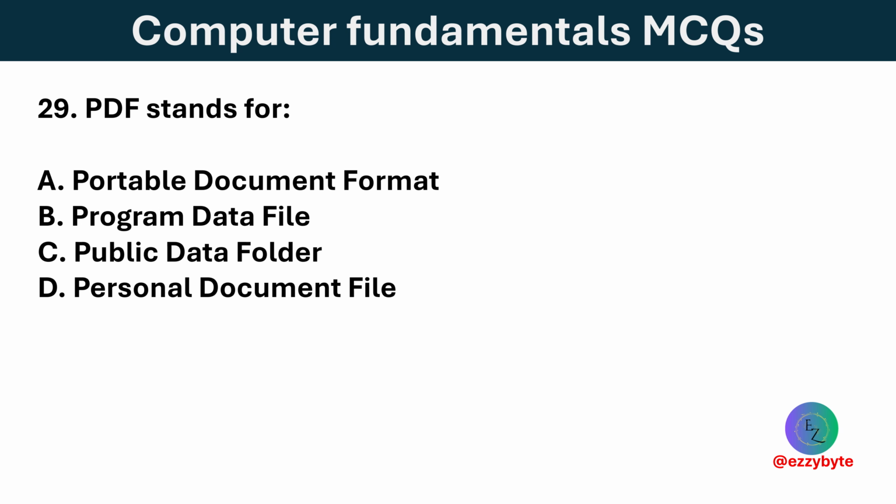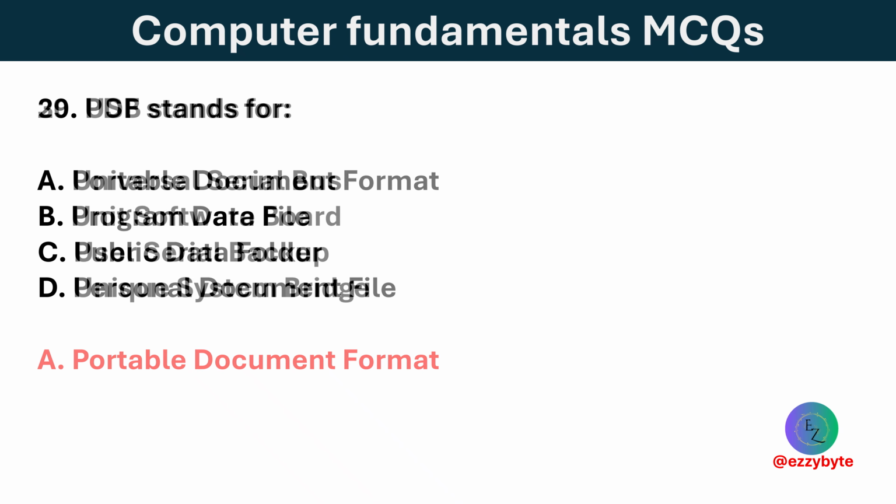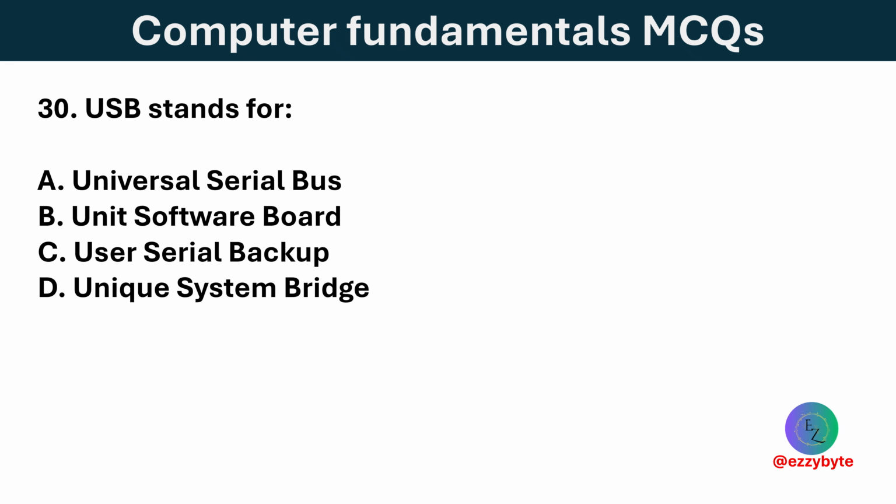PDF stands for Portable Document Format, Program Data File, Public Data Folder, and Personal Document File. Option A is correct. PDF stands for Portable Document Format and preserves a document's layout for sharing. USB stands for Universal Serial Bus, Unit Software Board, User Serial Backup, and Unix System Bridge. Option A is correct. USB is a universal connector standard used to connect storage devices and peripherals.